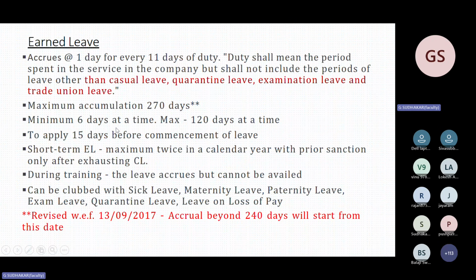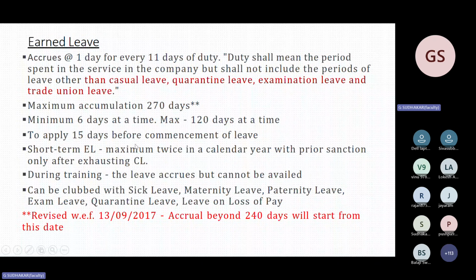CL is minimum 1 day, maximum 5 days, so that you must compare. To apply 15 days in advance, this question has been asked 2 times. Short-term EL can be granted only 2 days, maximum twice in a calendar year, with prior permission, only after exhausting CL. This question has been asked only 1 time.